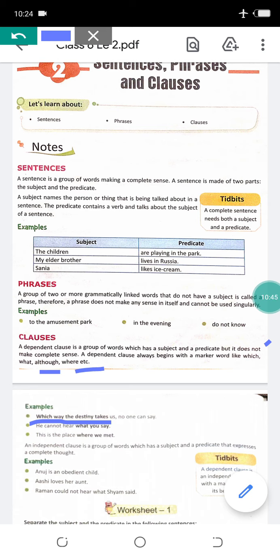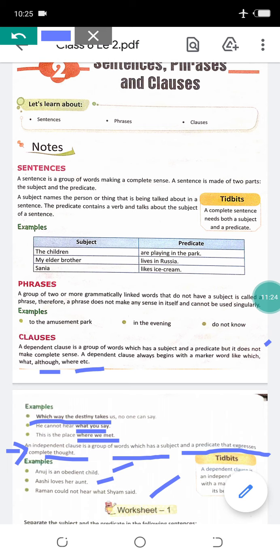He cannot hear what you say. So what is dependent here? What you say. He cannot hear is independent, and the underlined part is dependent. This is the place where we met. So where we met is dependent. An independent clause is a group of words which has a subject and a predicate that expresses a complete thought. In which we get the complete meaning will be independent. Like Anuj is an obedient child. Ashi loves her aunt. Raman could not hear what Sham said.